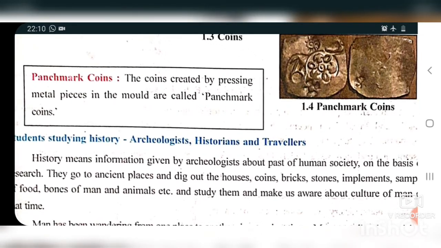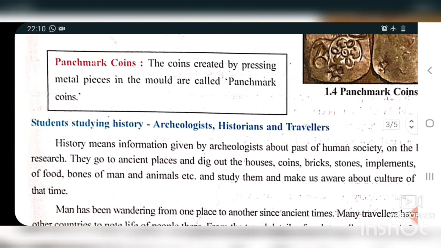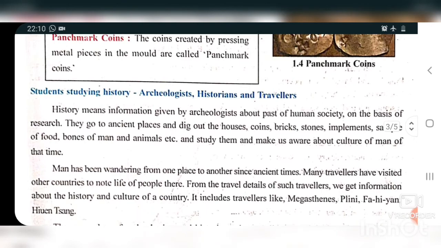As you all know how coins are made, it is just hammering. At that time people used to hammer, and they made different shapes and designs on the coin by hammering the metal. That is the talent of those people. They were using different things for making this.